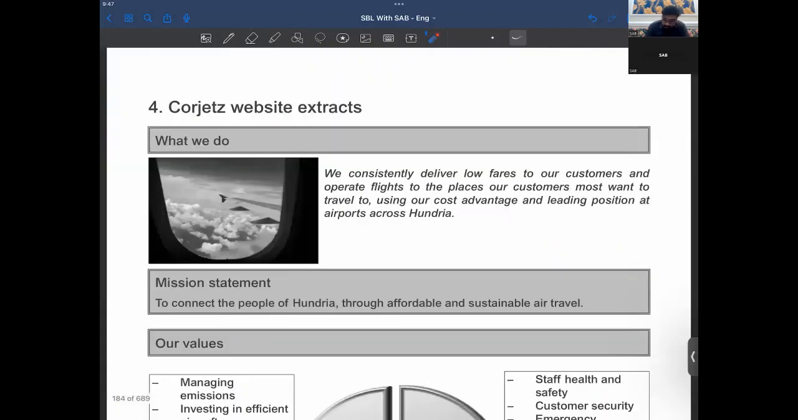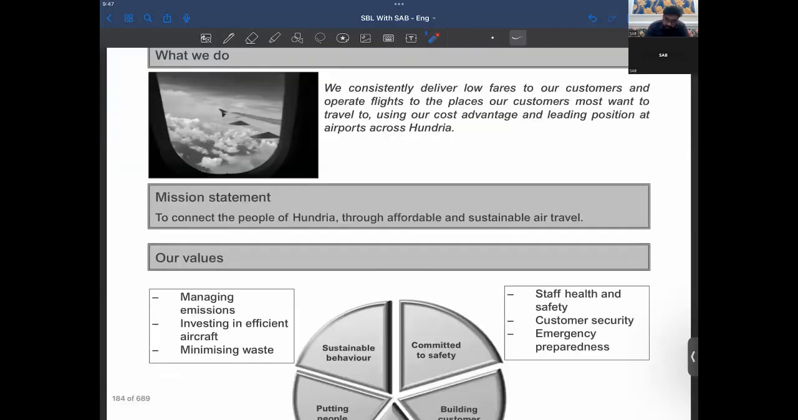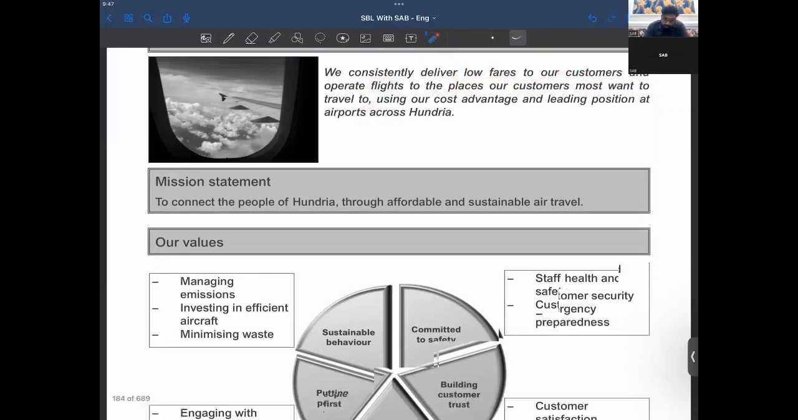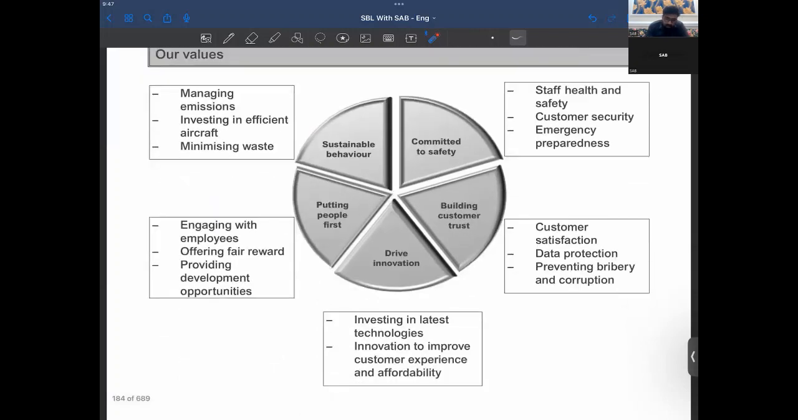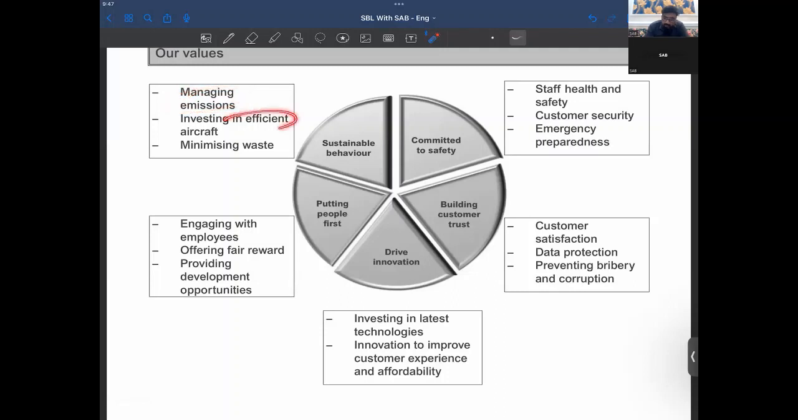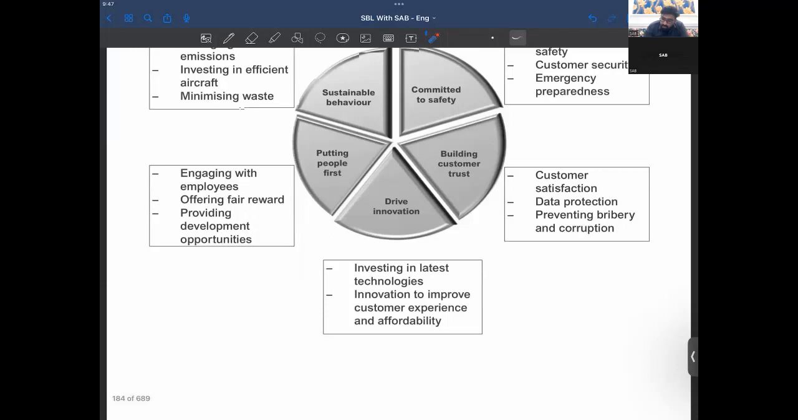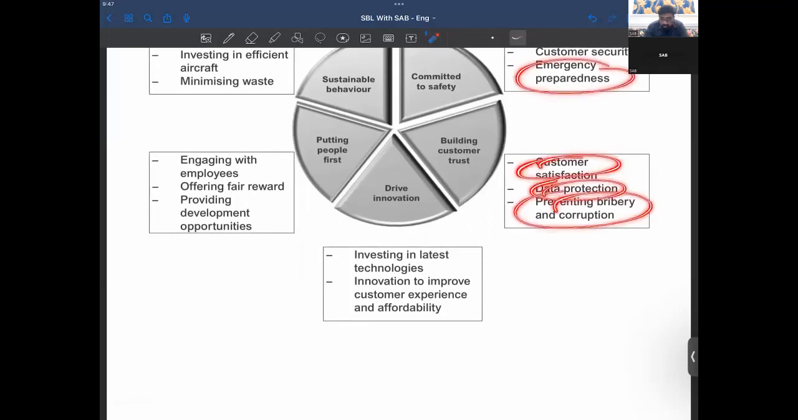Now, the Gorgeous website expects, we have that. We consistently deliver low fares to our customers and operate flights to the places our customers most want to travel. So they have an aim like that, to connect people of Andrea through affordable and sustainable air travel. Our values: managing emissions, investing in efficient aircraft, minimizing waste, health and safety, customer security, emergency preparedness, customer satisfaction, data protection. So they could be all the risks they can face, right?